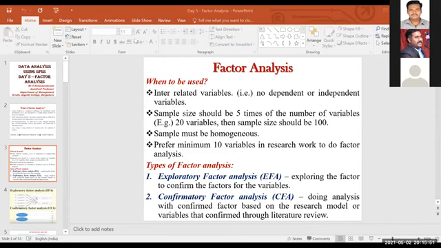But whenever you have a lot of variables and you have a doubt, like, sir, I don't know which factor all these variables come under. I know that these 2 variables and these 5 variables will come under this factor only, but I have confusion with the other variables. In that situation, better go for EFA. That means try to explore the factor analysis and try to find out which variables come under which factor. This is what you have to do in the factor analysis. Is it clear now? So this is what EFA and CFA are.